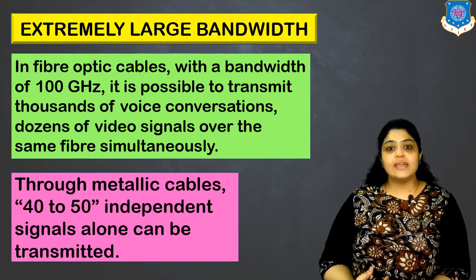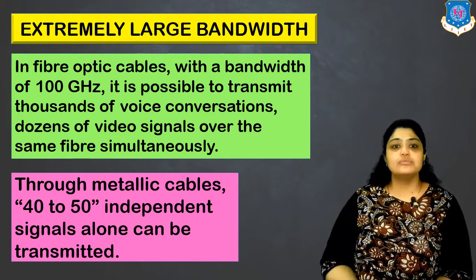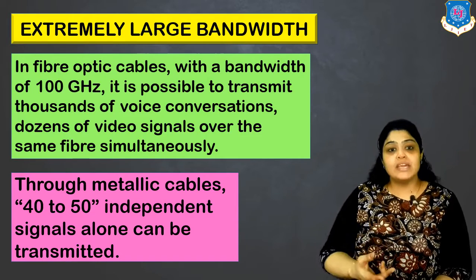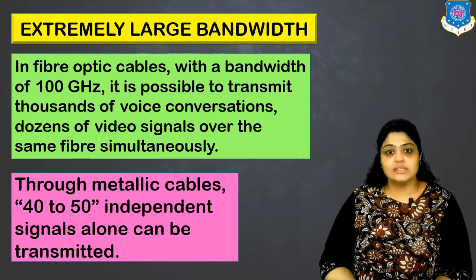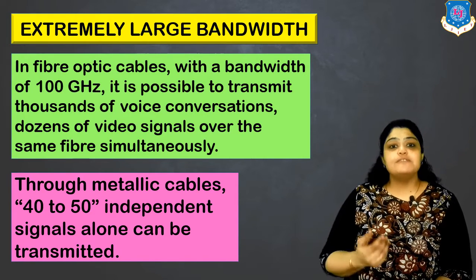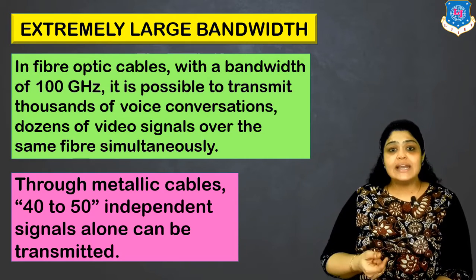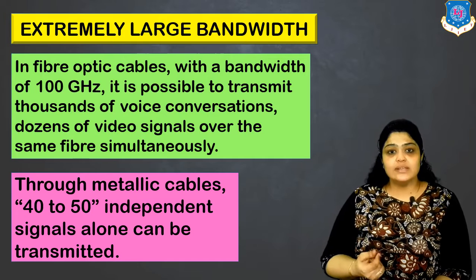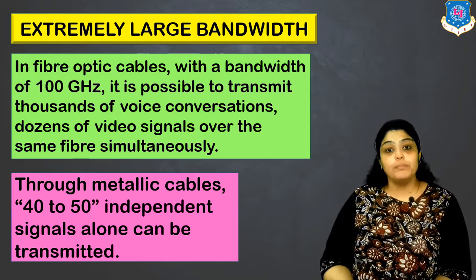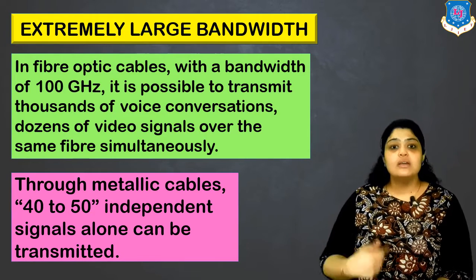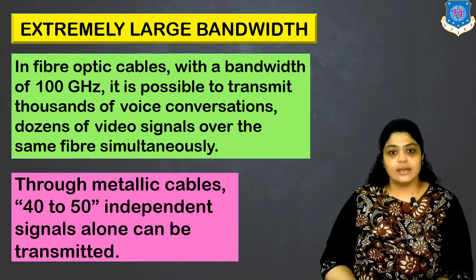Whereas in case of metallic cable, at most 40 to 50 signals can be sent through the cable. So this is one of the major differences of using light as compared to metallic cables. Now what are metallic cables? In case of metallic cables, the basic carrier is electric current. So if we are using electric current, we cannot use glass or plastic. We require a metal. So mainly the metallic cables used have copper as the medium, through which the signal is carried in the form of electric current.